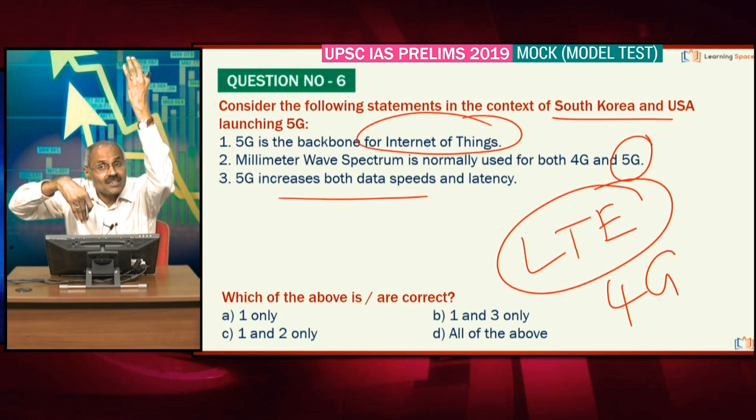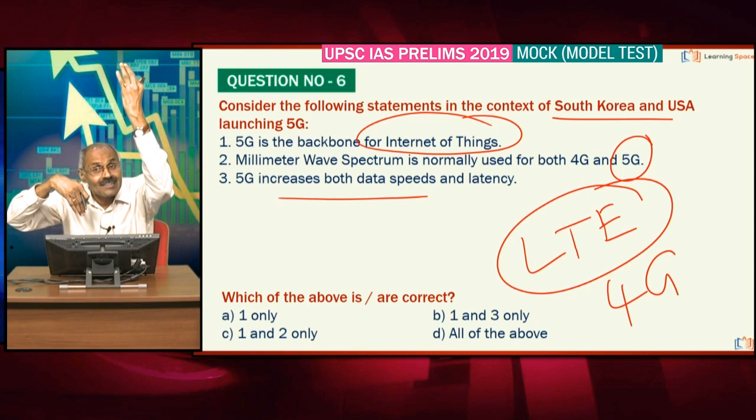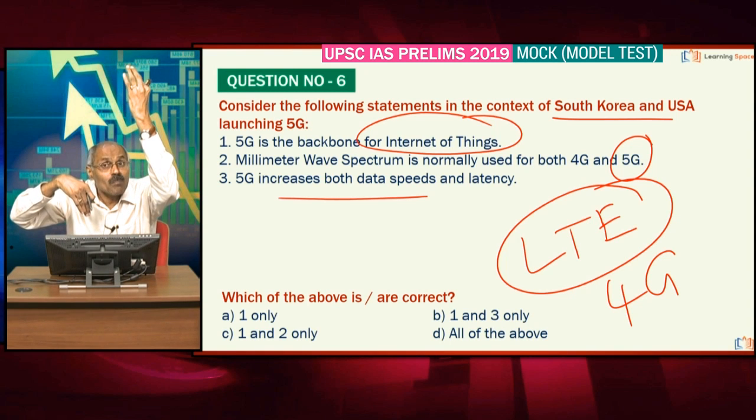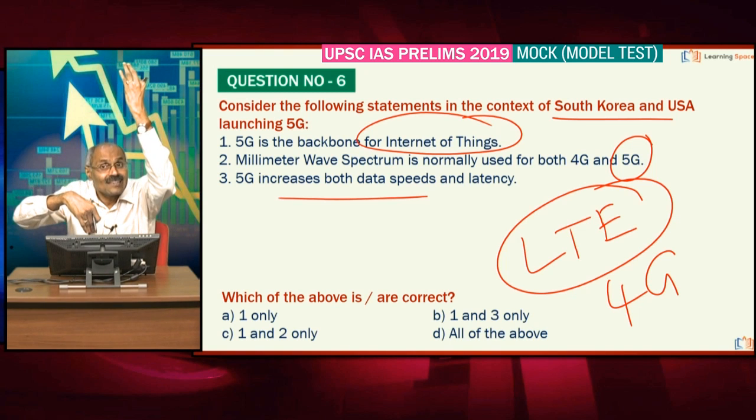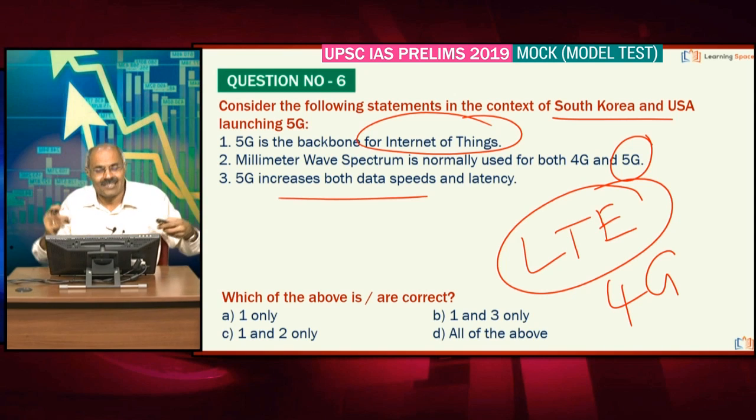With 5G, data speeds will be increased enormously, and latency, the time lag or delay in sending the information, will be reduced, right? So this results in a number of applications being implemented because of high speeds and lower latency. Please correct the last statement, right?